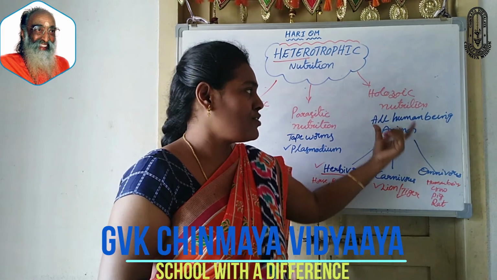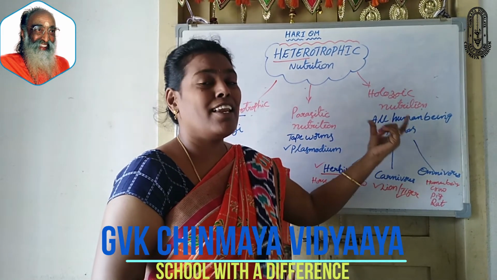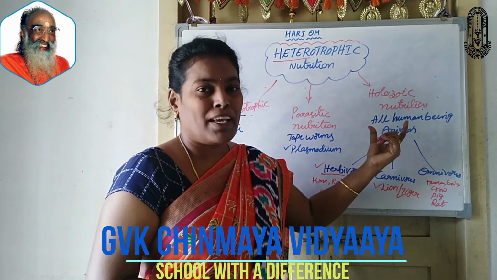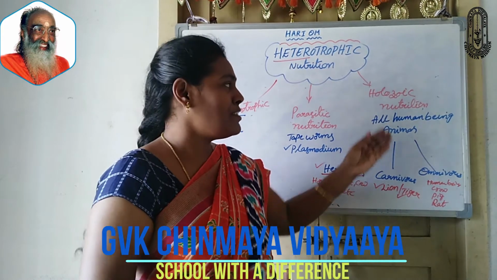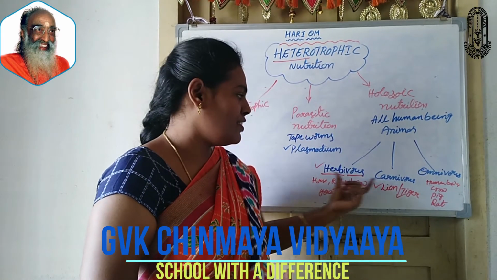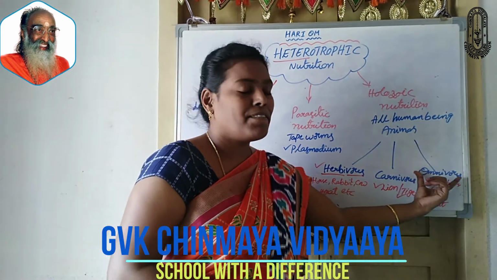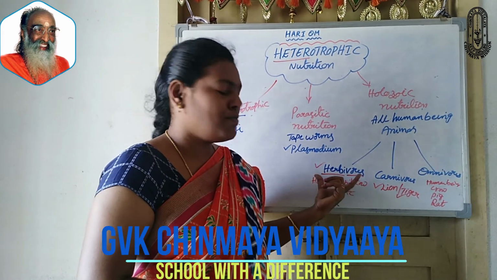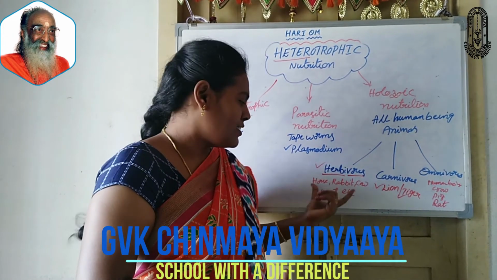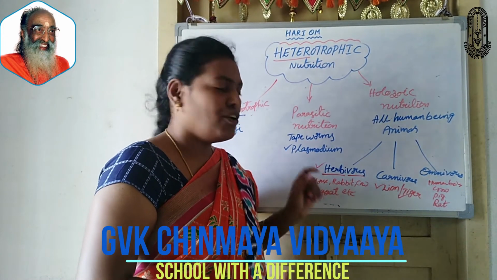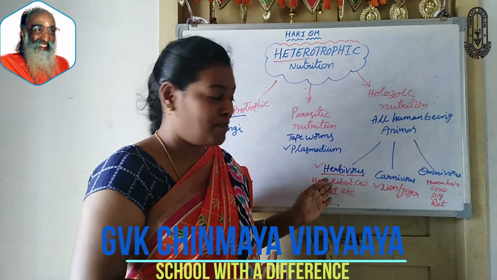This type of nutrition is called holozoic nutrition, and based on the food material they are getting, animals are divided into three types. Animals means holozoic nutrition. First one, herbivores. Second one, carnivores. Third one, omnivores. Herbivores means the animals which eat plants or plant products. Examples: horse, rabbit, cow, goat, buffalo, deer all come under this category. Zebra also comes under herbivores.